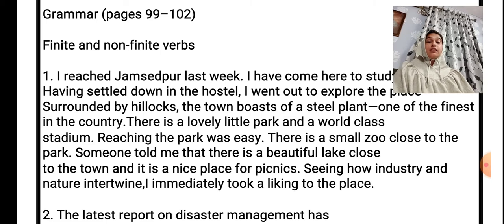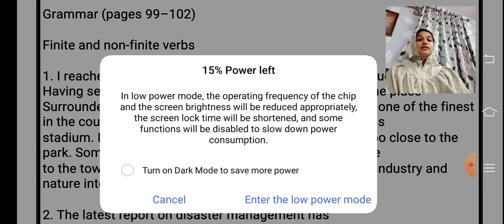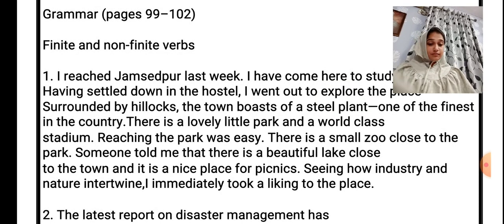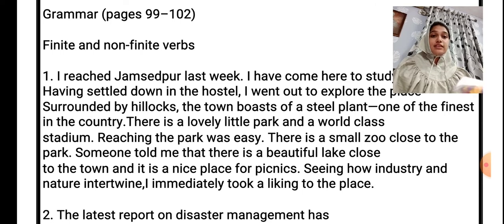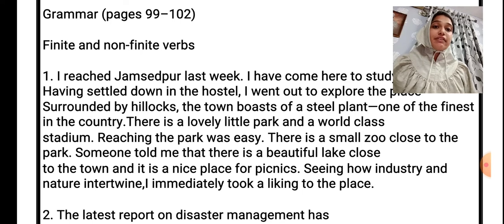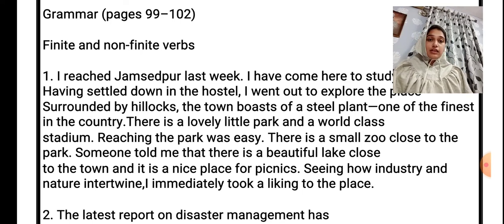So, having, it ends with the -ing, but having means the work is already done. That is, it shows the past tense. Now, a participle may be used as a subject, as a complement to the subject, and as a complement of the object. So by using these participles and gerund, we are having one exercise here, that is on your page number 100.